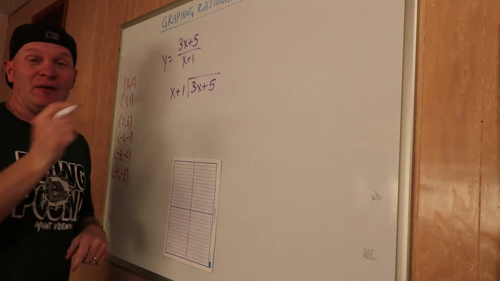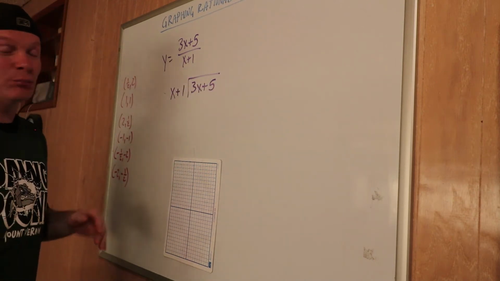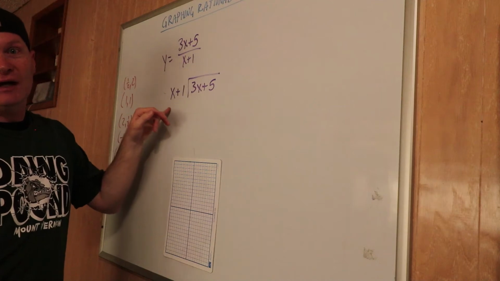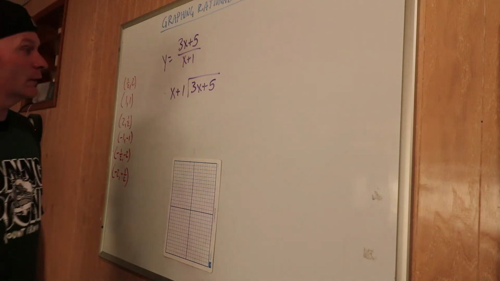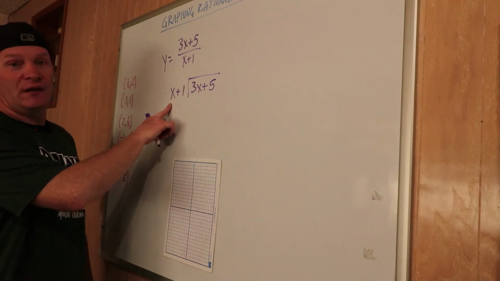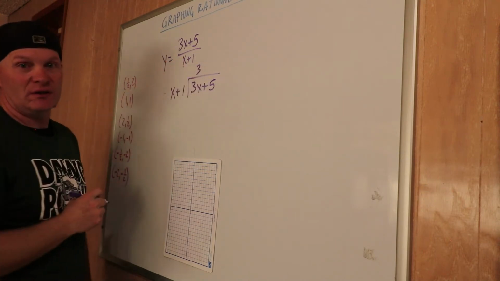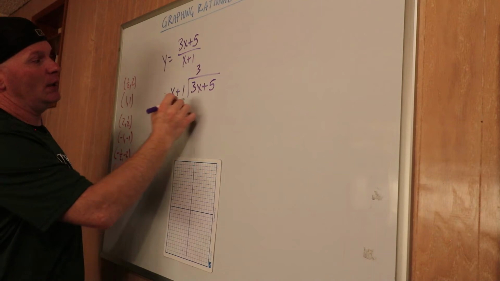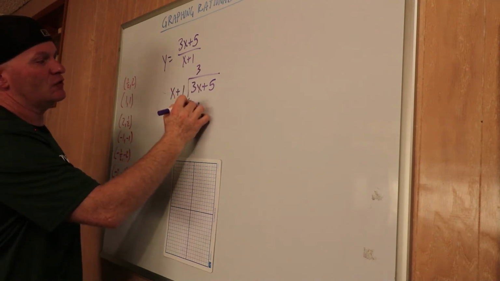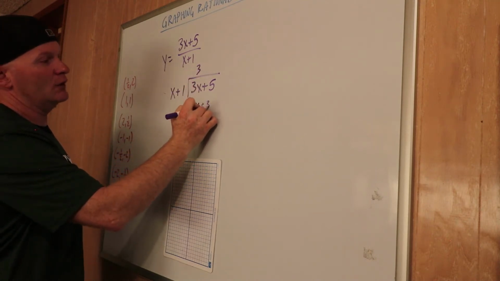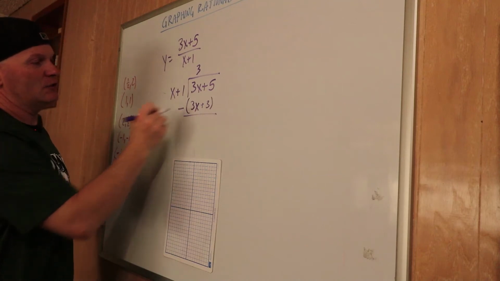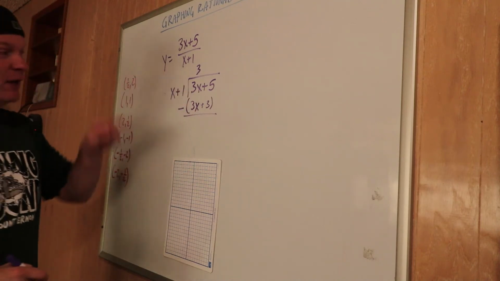The nice thing about these polynomial divisions is they're easy problems. You're not going to have like x squareds into x to the fourth or anything. Okay? So we'll just look at the x's. How many times does x go into 3x? Well, it goes in there 3 times. So then I multiply. So I got 3 times x is 3x. 3 times 1 is 3. And then I need to subtract this whole thing from that whole thing.